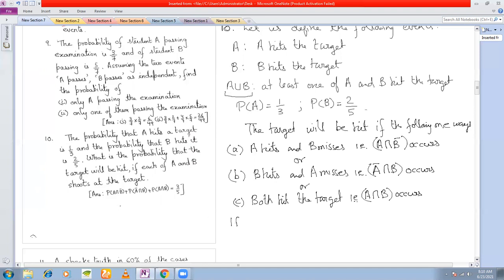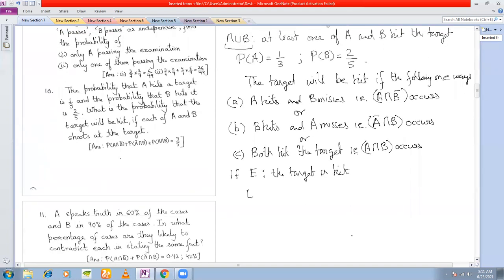Now, therefore, when can the target be hit? If we define E as the event that the target is hit, that means E can occur in three mutually exclusive ways: A intersection B bar, union A bar intersection B, union A intersection B, right?